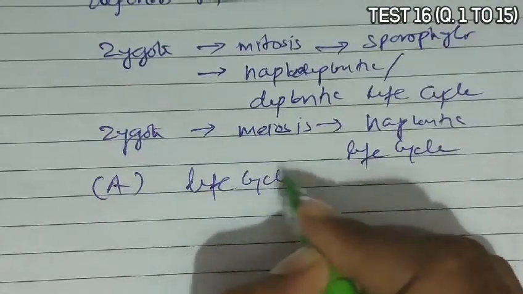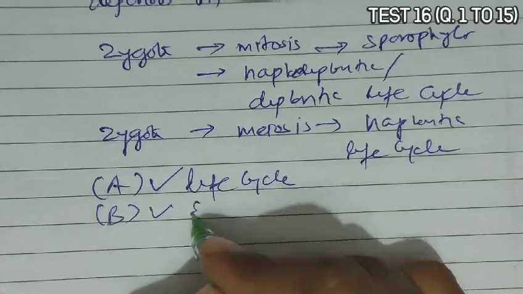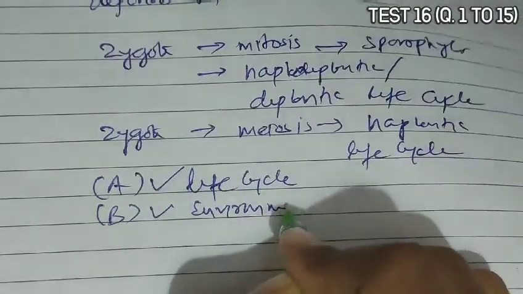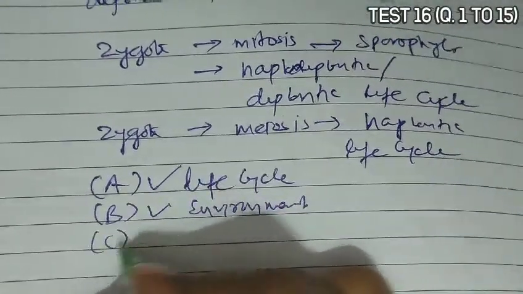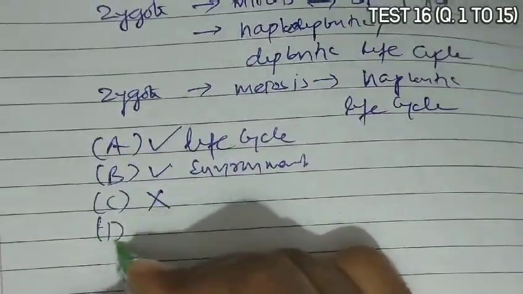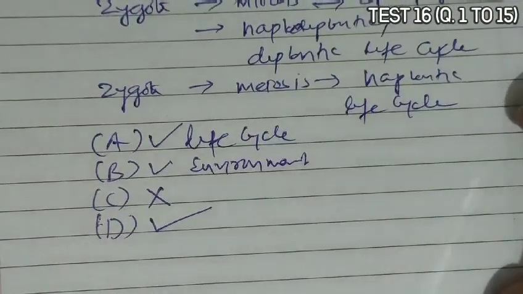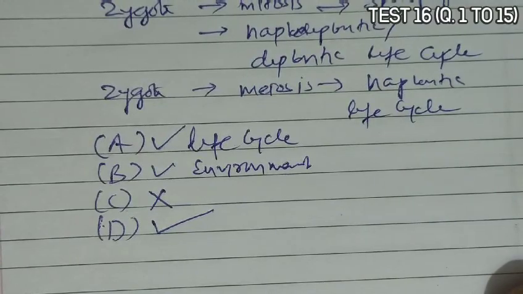Yes, development depends on the type of life cycle. Option B, environment. Yes, development depends on the environment. Option C, chemical compounds. No, chemical compounds play an indirect role but not a direct one. And D is both A and B are correct. So both A and B determine the development of the zygote.